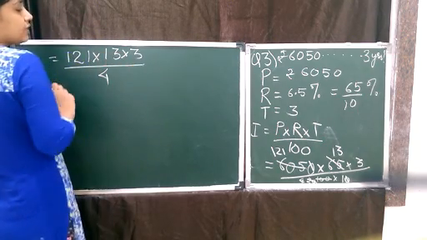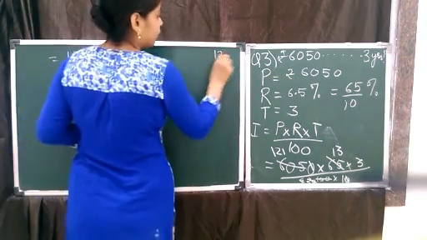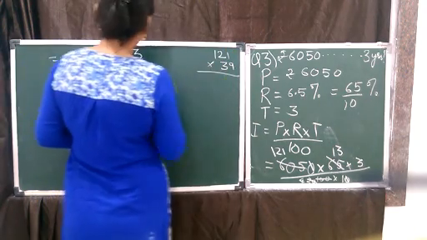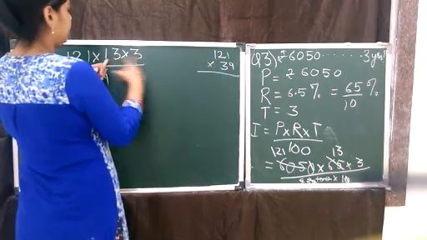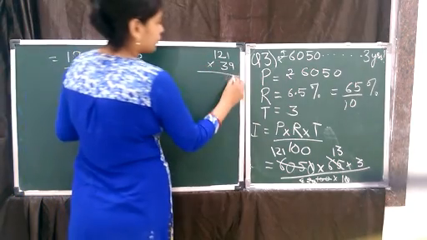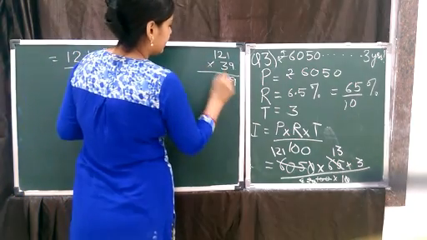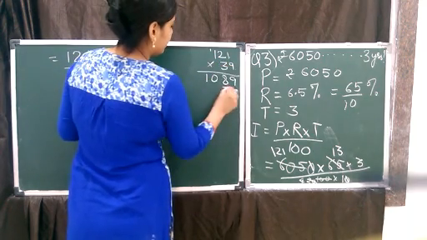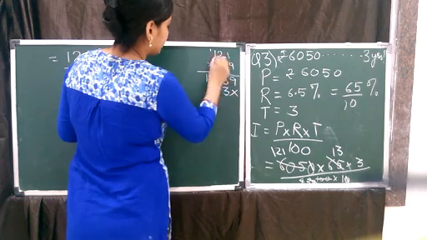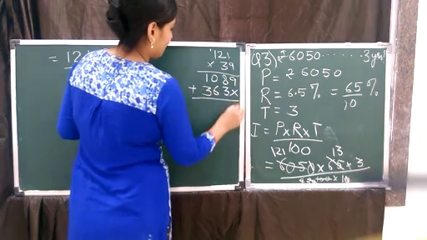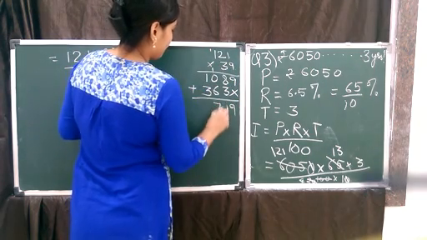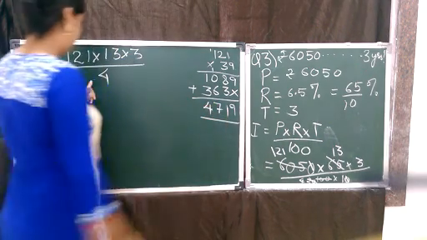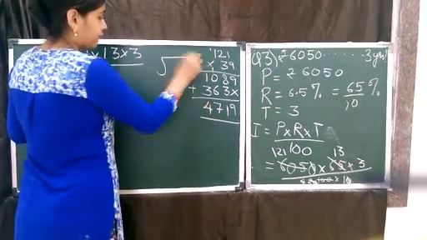13 3s give us 39. Okay, so 121 multiplied by 39. 3 3s are 9, 3 1s are 3. Okay, you can see. So 9 1s are 9, 9 2s are 18, 9 1s are 9, 10. 3 1s are 3, 3 2s are 6, 3 1s are 3. This we are going to divide by 4 at the rough work.